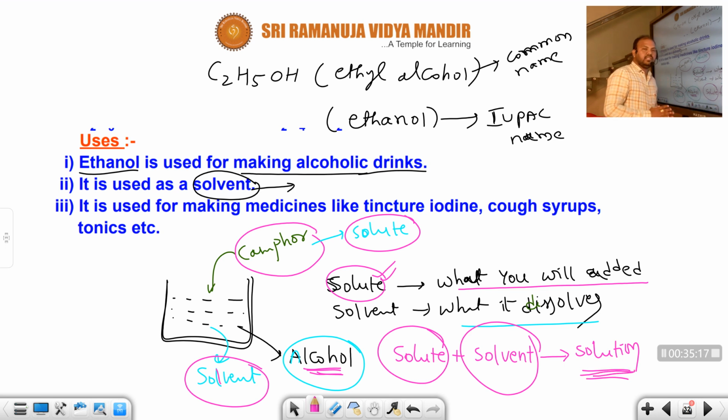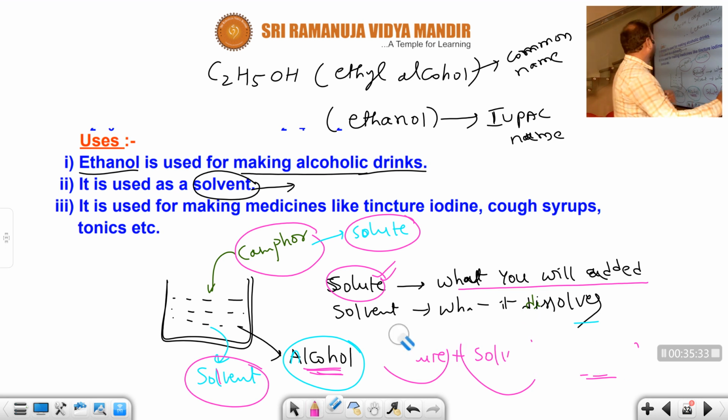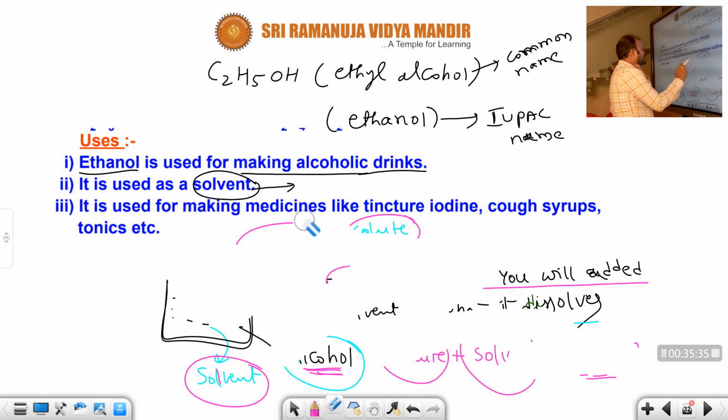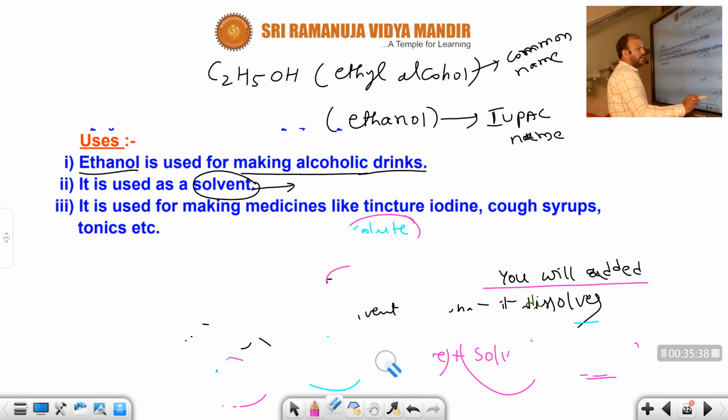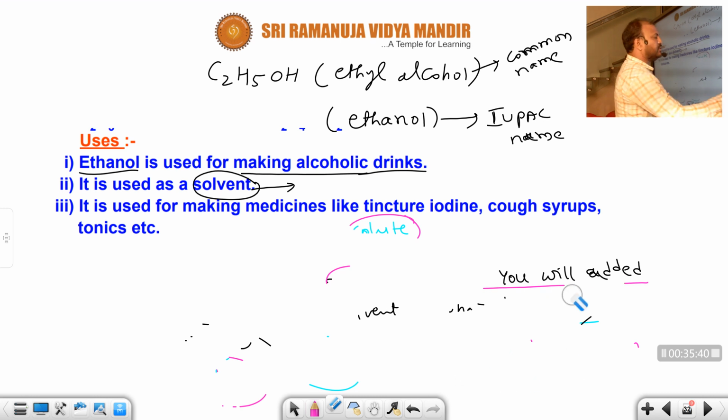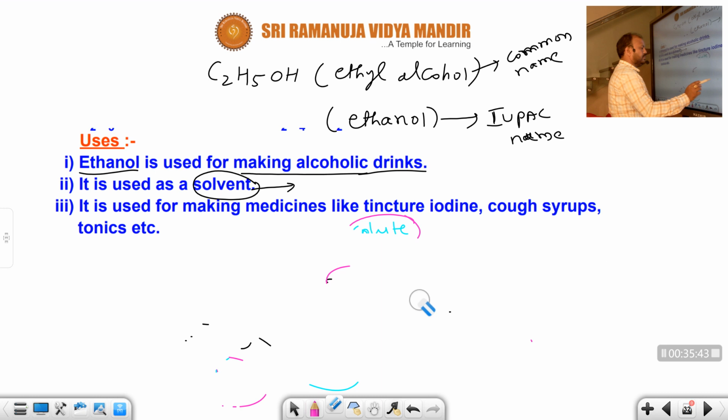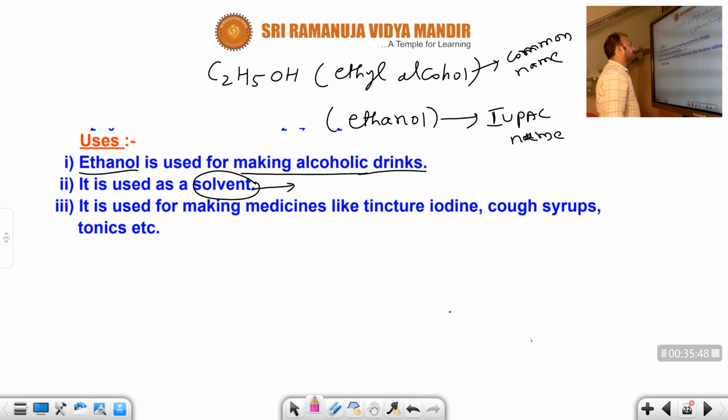Solute is generally taken in less quantity, solvent in more quantity. That means camphor you should take in little quantity, alcohol in more quantity. Then you will get solutions. So generally ethyl alcohol is used as an organic solvent. Most organic substances are dissolved in alcohol because it is capable of dissolving organic substances.